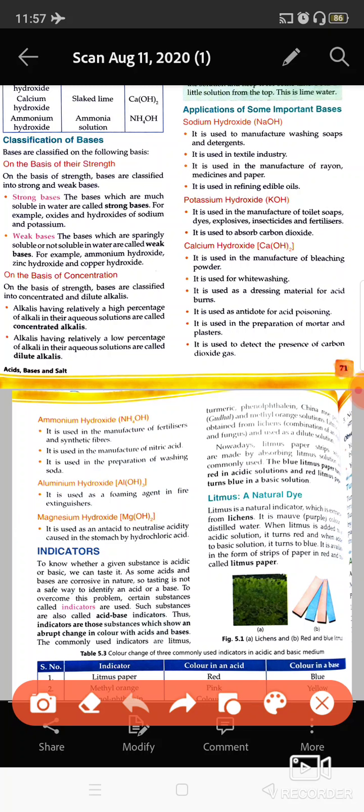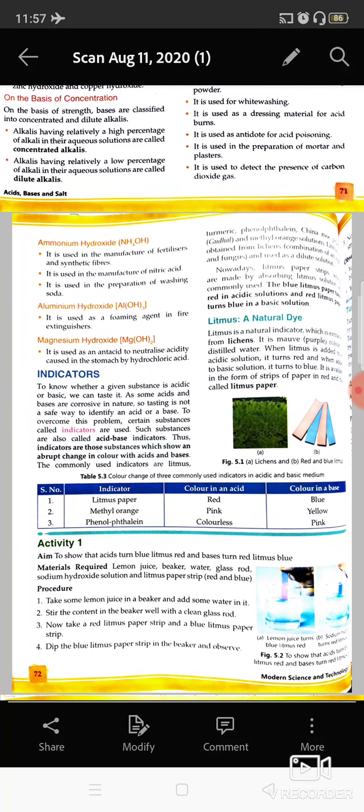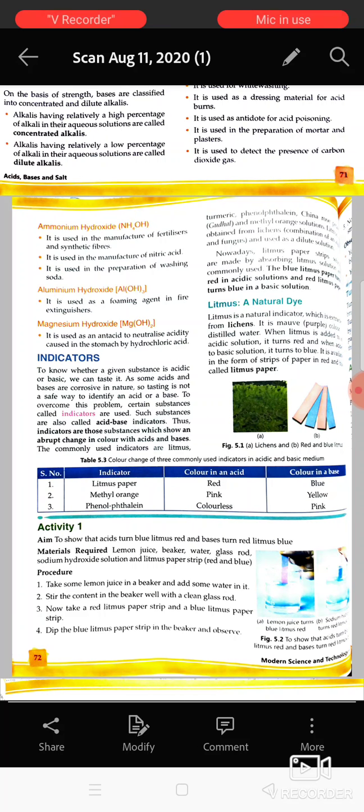magnesium hydroxide, that is Mg(OH)2, is used in antacids. When you have an upset stomach, your doctor prescribes medicines like Digene and Pudinhara and all. In that, magnesium hydroxide is present, which relieves the pain caused due to acid formation in the stomach. Now comes the indicator.